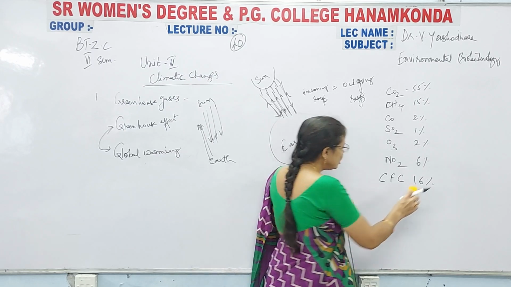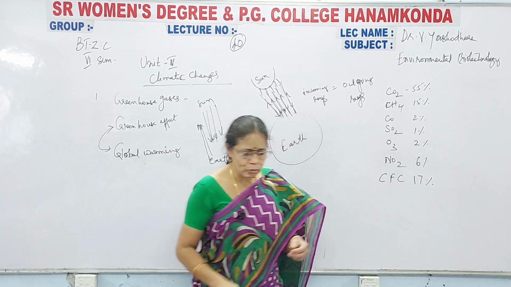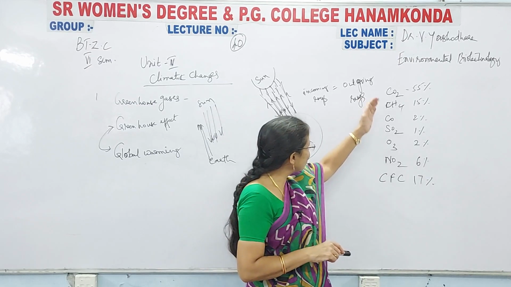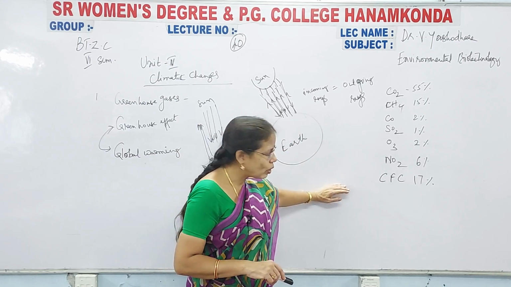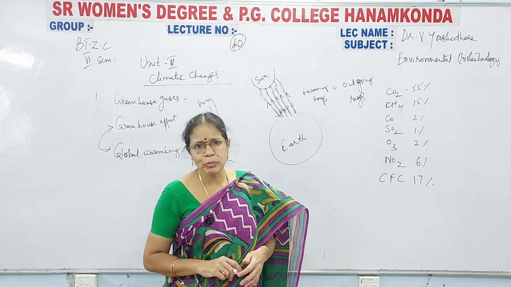Chlorofluorocarbons are not even 16%, they are 17%. The presence of these will cause the greenhouse effect. These are called greenhouse gases. Next one is the presence of water vapor in the environment.